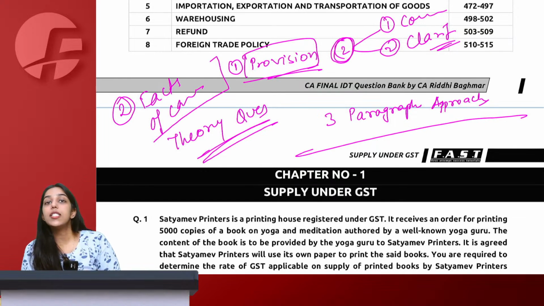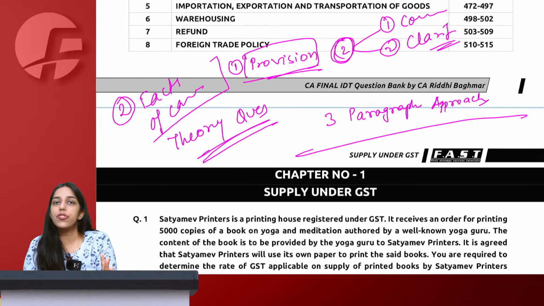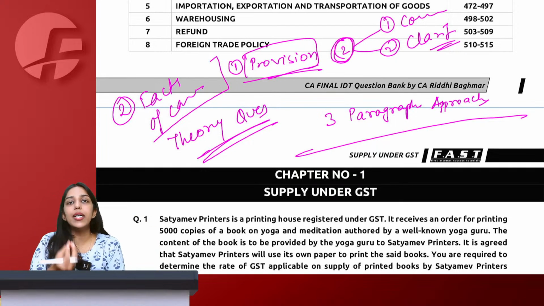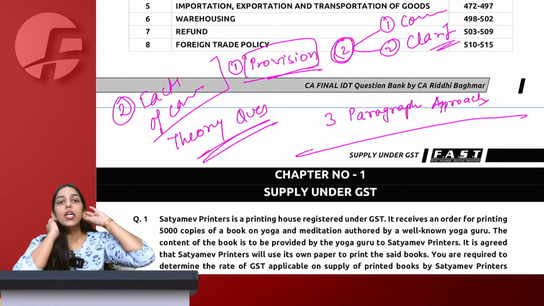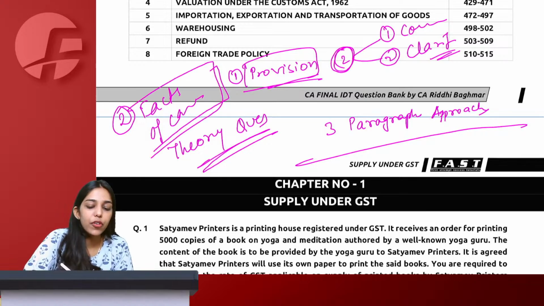Let's see. In this particular case, printing and paper, both the things are provided, which is naturally bundled, therefore it is a composite supply. Also looking at the circular, it is very much clear that the content of the book is primary and therefore this becomes predominantly a printing service. That is the facts of the case.